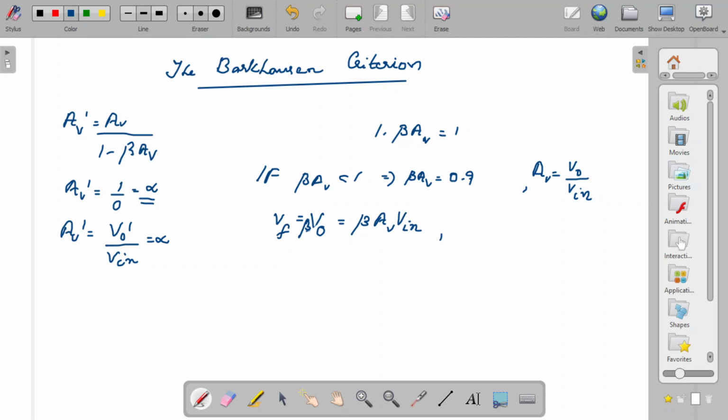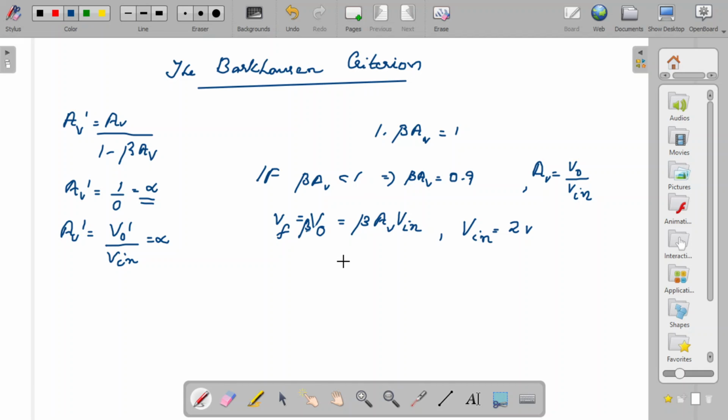Suppose our input voltage initially, whatever it may be, there should be some input signal, right? That signal is not something which you apply, but something which is generated when the supply is switched on, because of the inherent voltage within the circuit, not because of something which you give. That initial input voltage is set up due to the biasing which you give and the thermal noise which is there in the system. So let that be 2 volt, suppose.